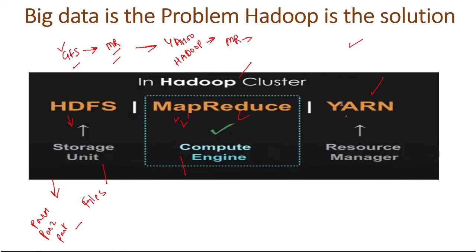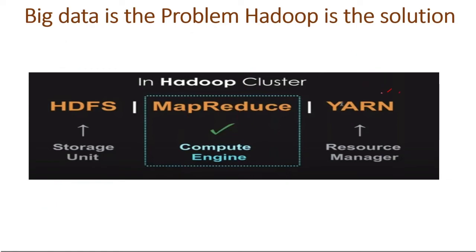And third is YARN. So it is a resource manager. It is Yet Another Resource Negotiator. Hadoop has two versions. In version 1 there is no YARN, but in version 2 YARN has been launched. In Hadoop we have two things. First is resource manager and second is node manager.